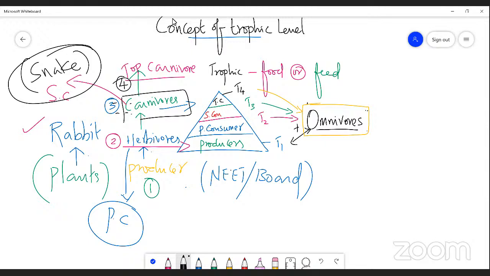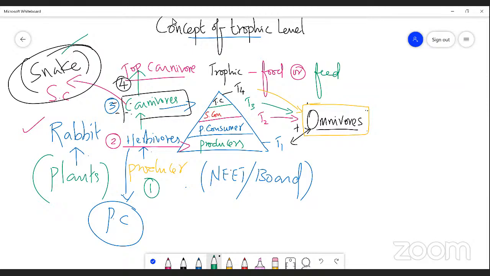And as primary and secondary, the herbivorous is also eaten by trophic level 3, which consists of some organism, particularly the snake, which is a secondary consumer, right? And sometimes the snake is also eaten by an organism that is called a top carnivorous, or rightly I can say tertiary consumer.